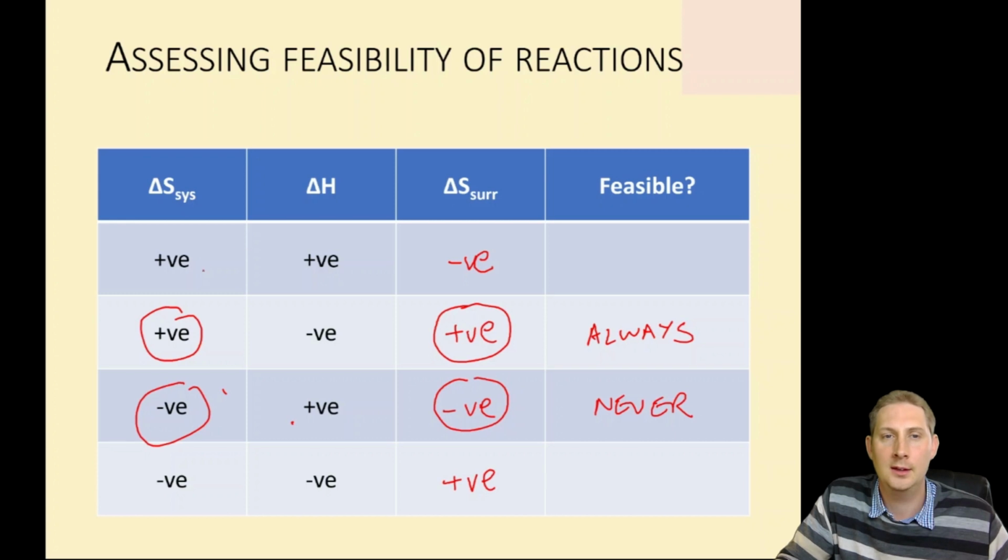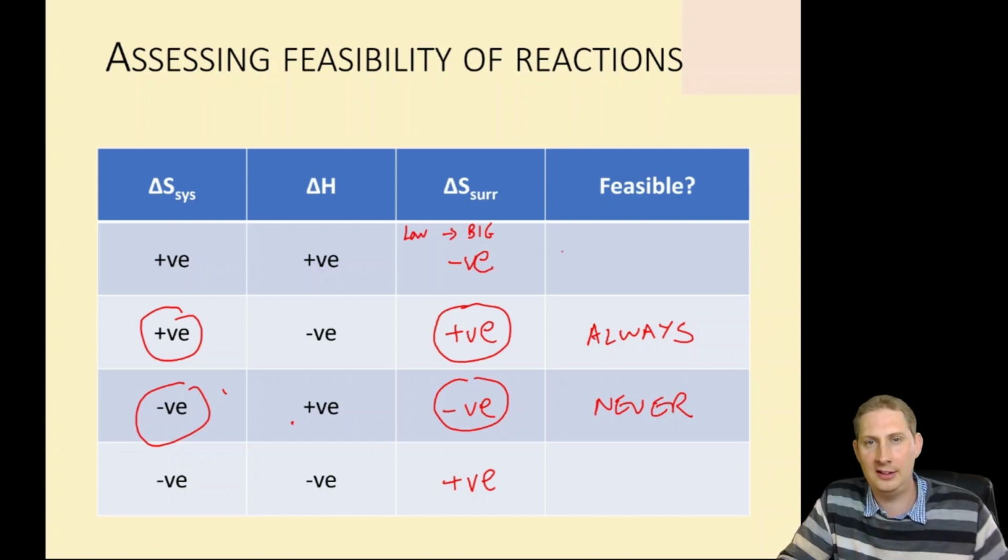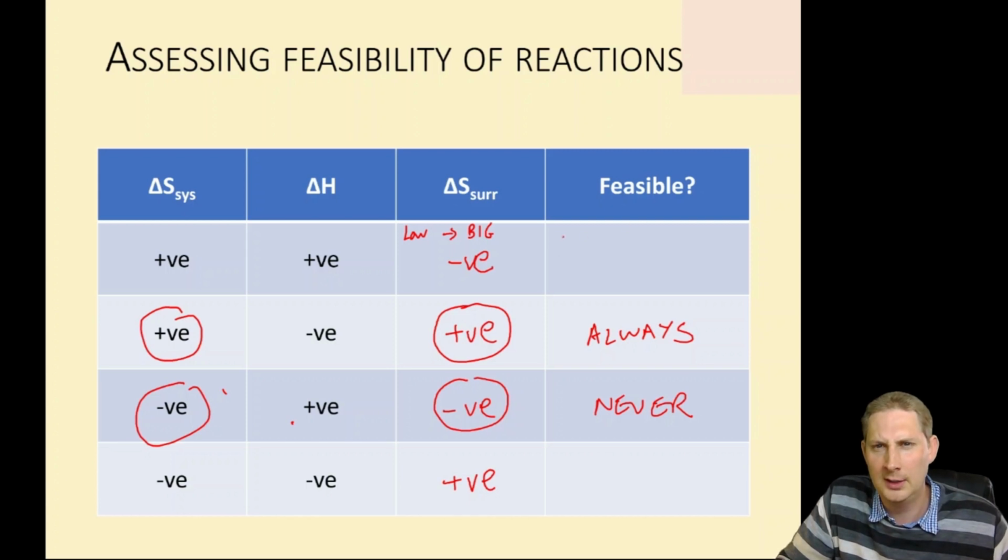Okay. Now, if the system is positive and the surroundings are negative, is the reaction feasible? Well, at low temperatures, this is going to be a big number. That is very negative. And that is going to outweigh the positive entropy change of the system. So it will be negative at low temperatures. So it is not feasible.